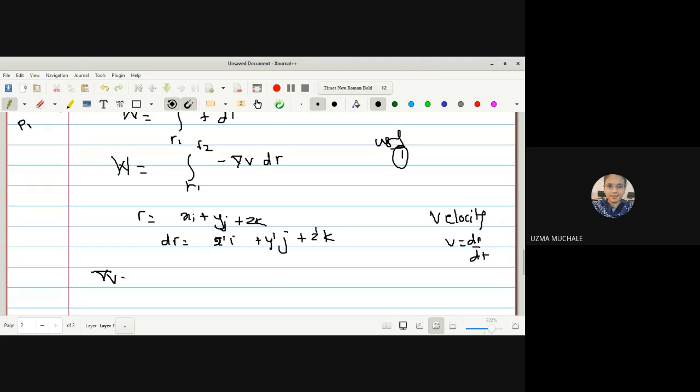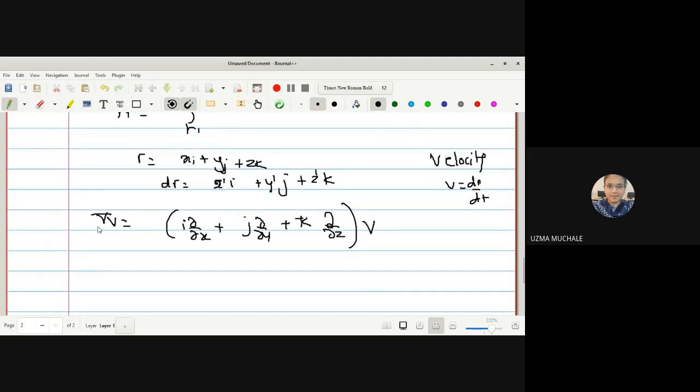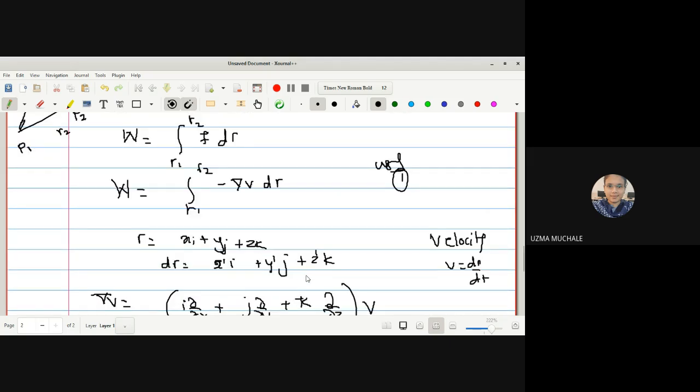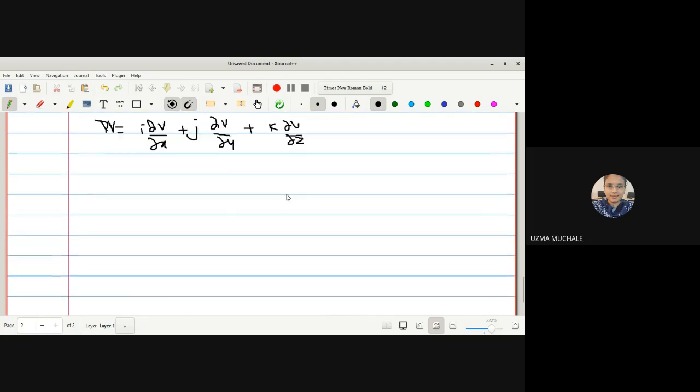Now let me write down what is del V. Del V is nothing but i dou by dou x plus j dou by dou y plus k dou by dou z into V. We are going to differentiate this. The value of del is nothing but this one, i dou by dou x plus j dou by dou y plus k dou by dou z. So we can write del V is equal to i times dou V by dou x plus j times dou V by dou y plus k dou V by dou z. Now let me evaluate the whole thing, that is, we will evaluate del V into dr.